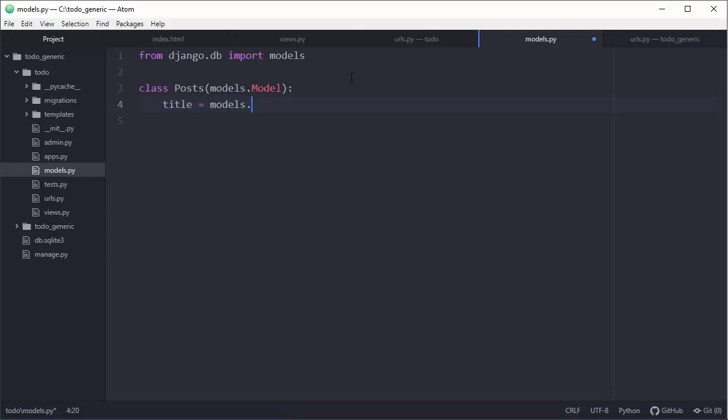So this will be character field, and maximum length of that we will set to be 200. Max length will be 200. Okay, and don't put dot after this line or comma, just go to next line. So we have defined how our title will look like, basically.